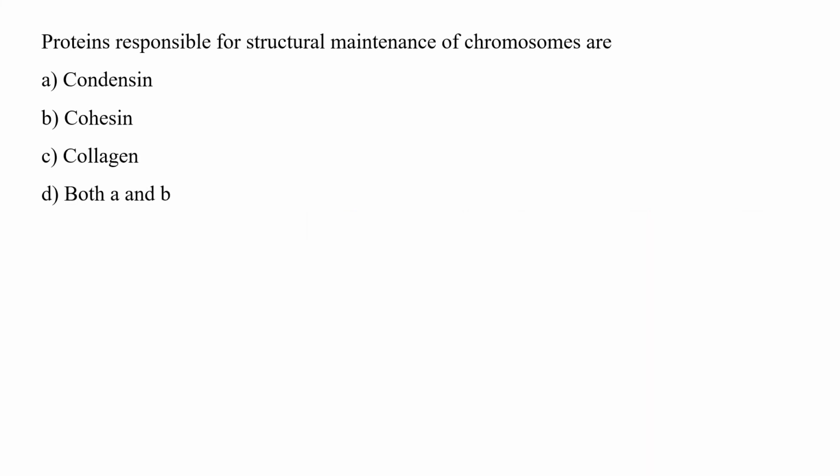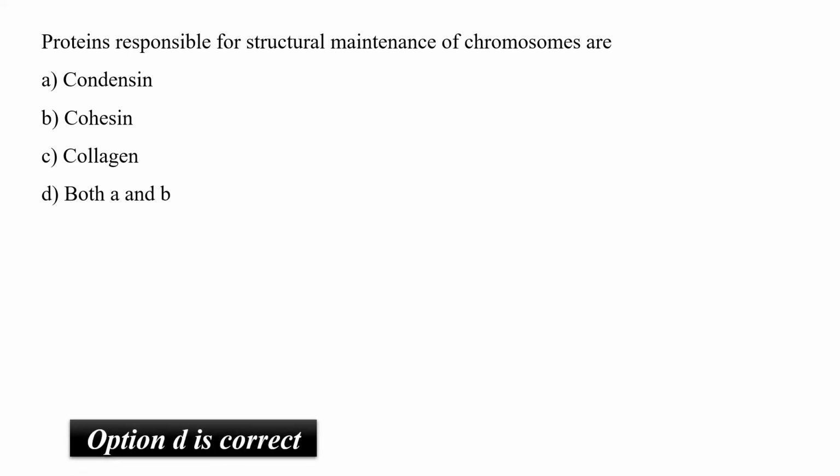Proteins responsible for structural maintenance of chromosomes are condensin, cohesin, collagen, or both A and B. Structural maintenance proteins are composed of two major proteins, cohesin and condensin. Cohesin glues the sister chromatids together, while condensin helps in condensing the chromosomes. So option D has to be the correct answer, that the proteins responsible for structural maintenance of chromosomes are condensin and cohesin.